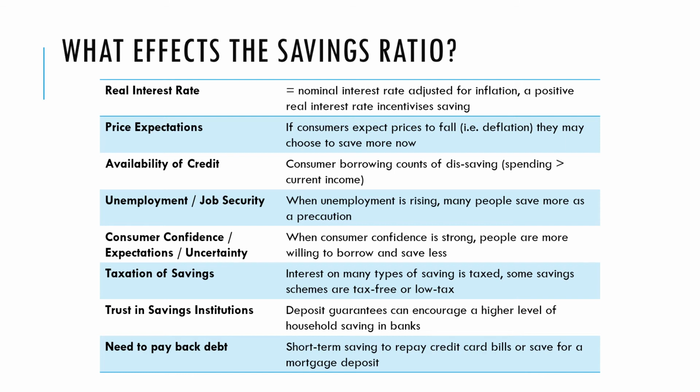Unemployment, job security. When unemployment is rising, many people save more as a precaution. Consumer confidence. When consumer confidence is strong, people are maybe more willing to borrow and save less. Tax on savings. So a lot of accounts, you have to pay tax on savings unless it's an ISA. So the interest in many types of savings is taxed. And if that tax rises, people will save less.